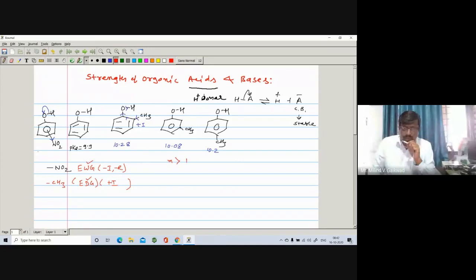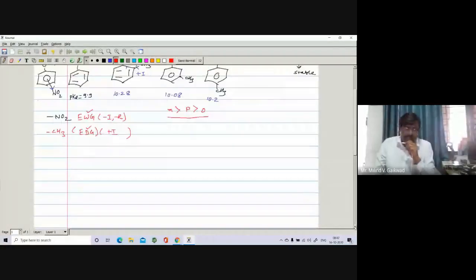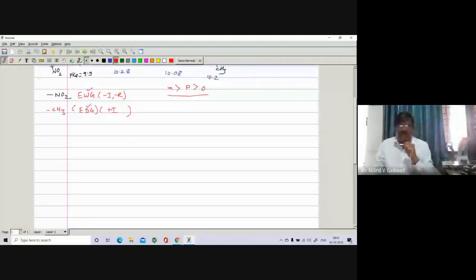So this is the sequence, and we can also explain the same thing just by drawing its dissociation and checking the different resonating structures. So this is an example.